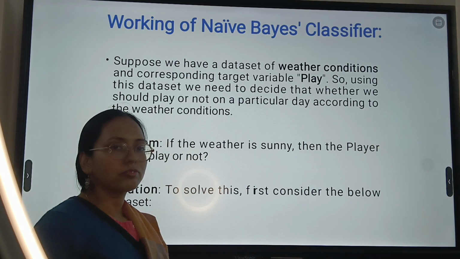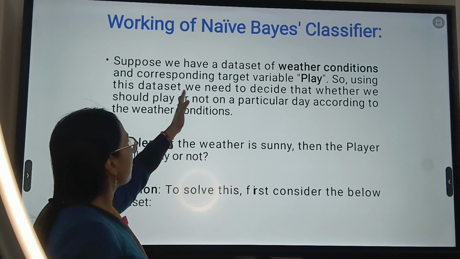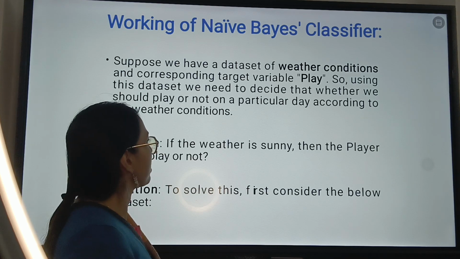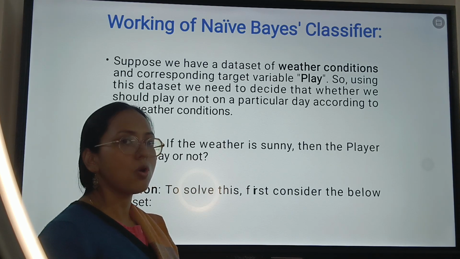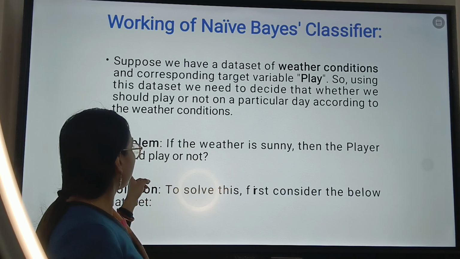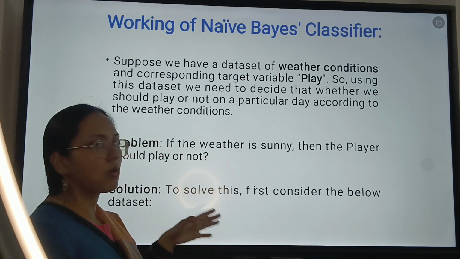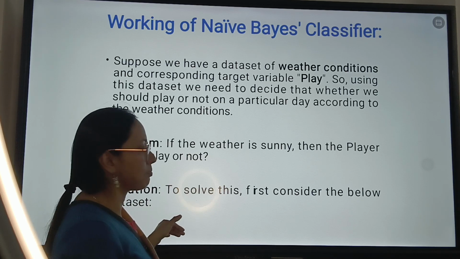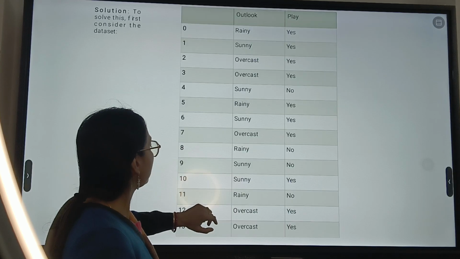So let us see with a real life data set how it works. Suppose we have a data set of weather conditions and the corresponding target variable play. Using this data set we need to decide whether we should play or not on a particular day according to the weather conditions. Here the problem statement is: if the weather condition is sunny, then should the player play or not? This is the problem, and the solution is that we have to apply the naive-Bayes theorem on top of it. So how do we apply the steps?